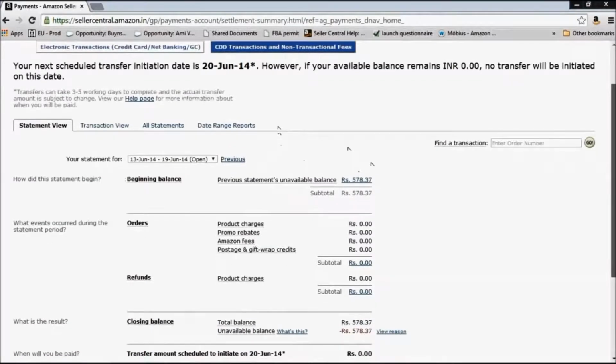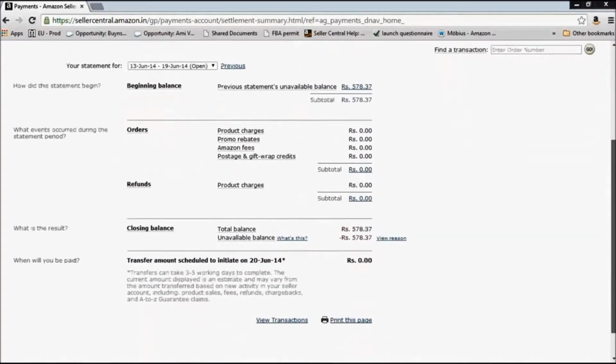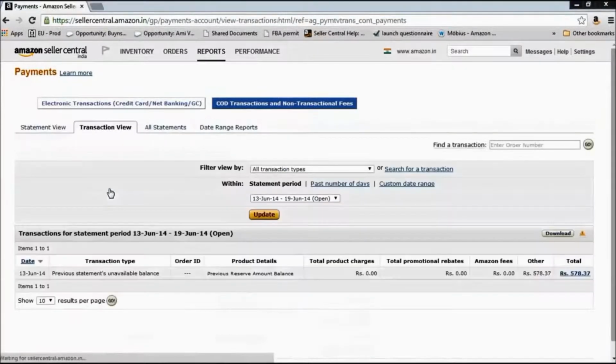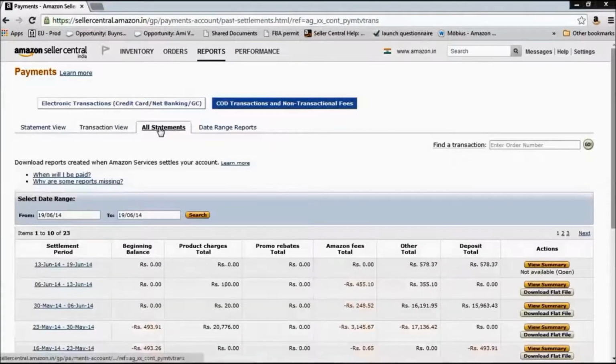This will tell you the beginning balance of the time period, the orders that you have received, the refunds, the closing balance, and the next scheduled date as well as the amount. So this is the statement view. You also have transaction view where you can select the time period and you can see all of these details as transactions.